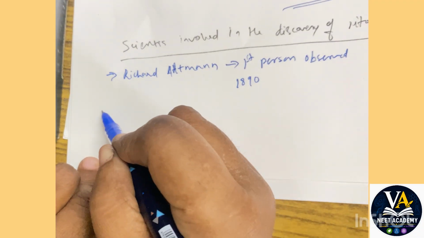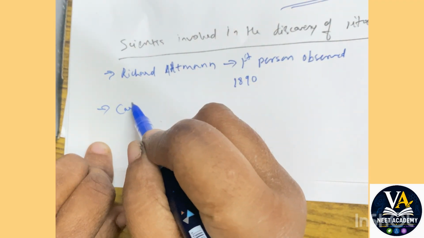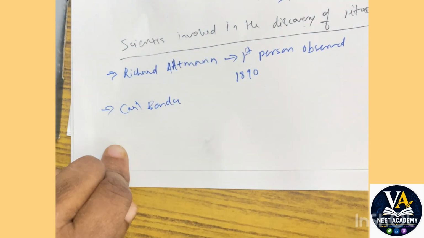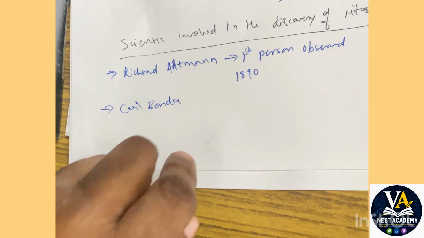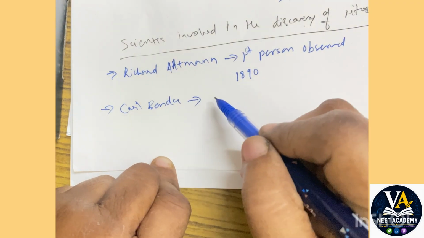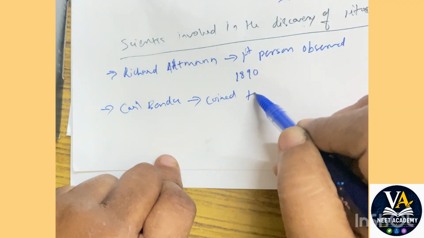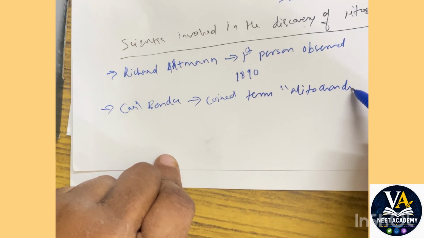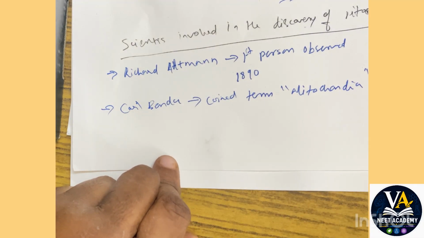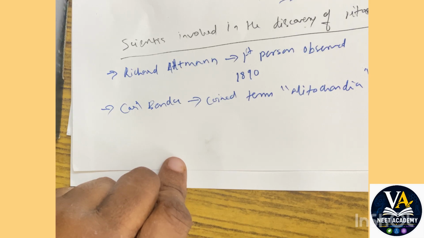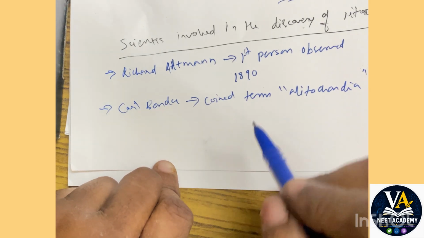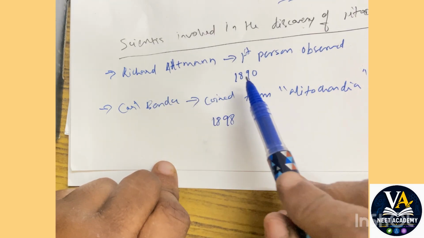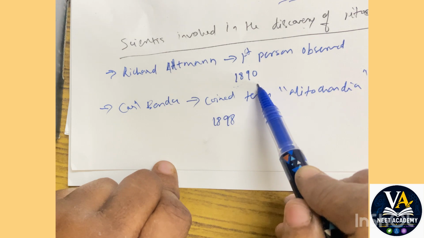Okay. Second scientist is Carl Benda. He was the person who coined the term mitochondria in the year 1898. Richard Altman saw it for the first time in 1890.